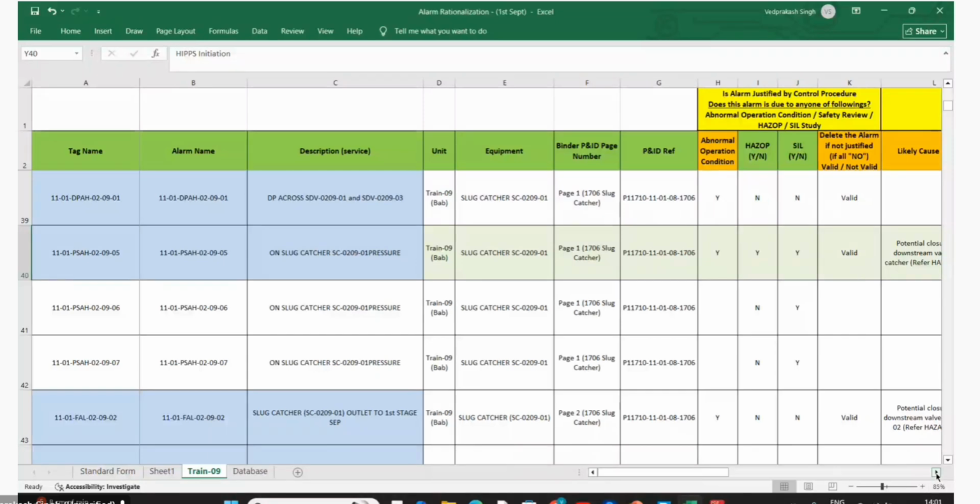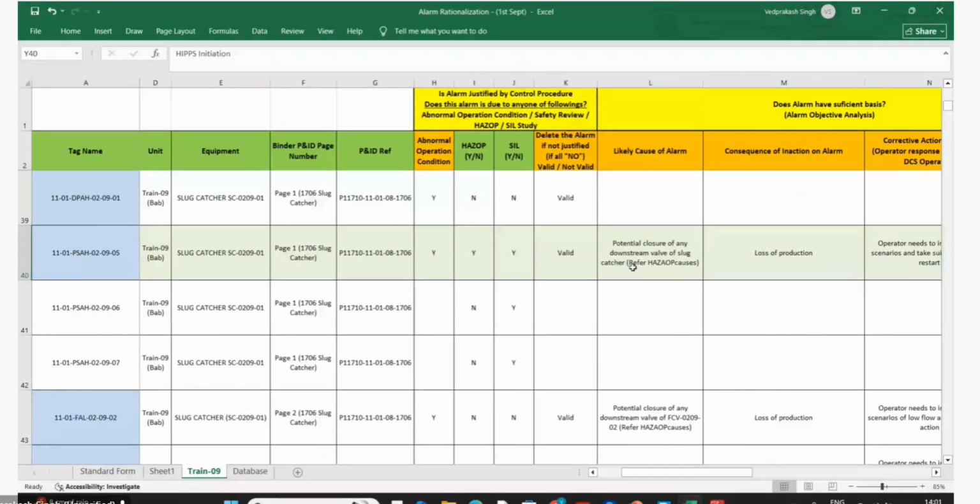So this is okay. Going for likely cause. If the alarm doesn't come, what is the cause of the alarm? Startup scenario, right? DP is not achieved. Then it will be the cause of the alarm: startup sequence, delay in startup.